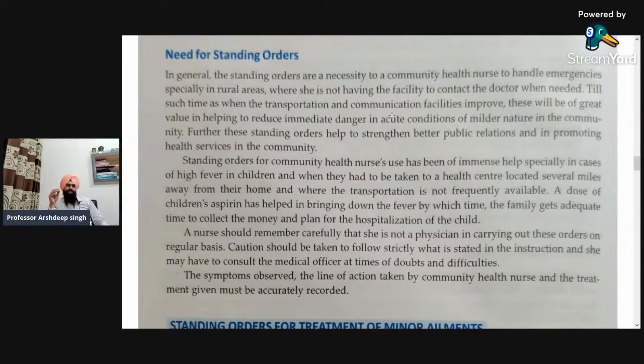So this is the main point, why standing orders are important or needed: for the continuity of patient care. And second, if there is continuity of care, then we can make patient survival easier, and we can save the life of the patient. So that is the conclusion of this paragraph.